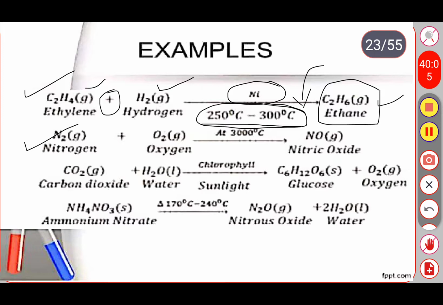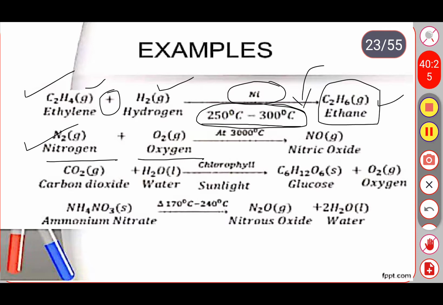Nitrogen. You already know the atmospheric air consists of different types of gases like nitrogen, oxygen, carbon dioxide and some inert gases. So here nitrogen is going to be combined with oxygen.